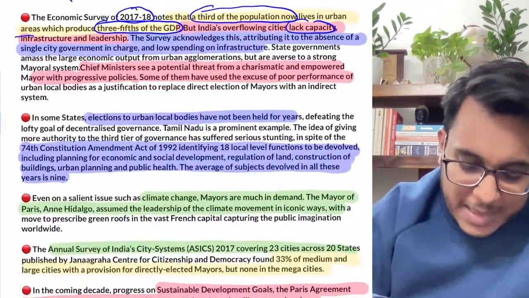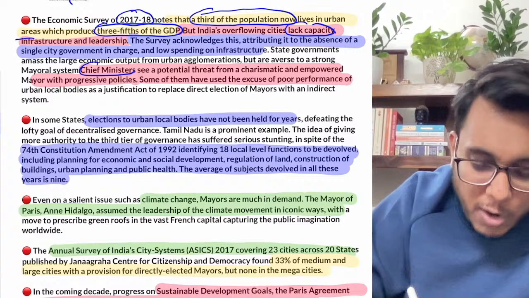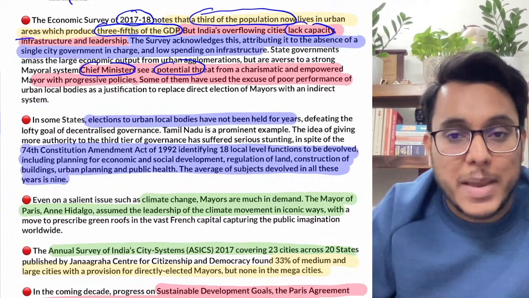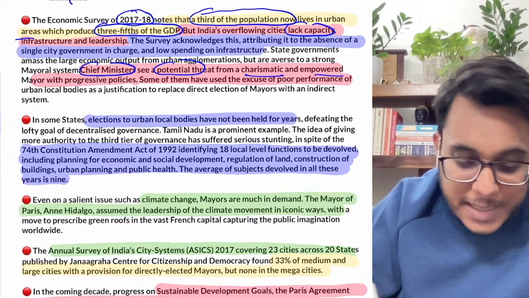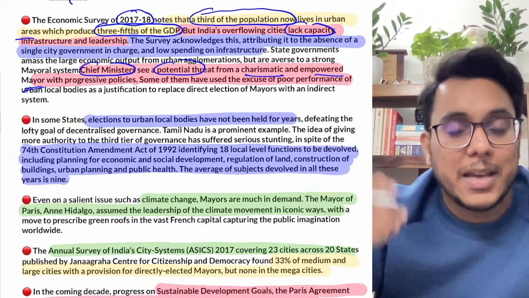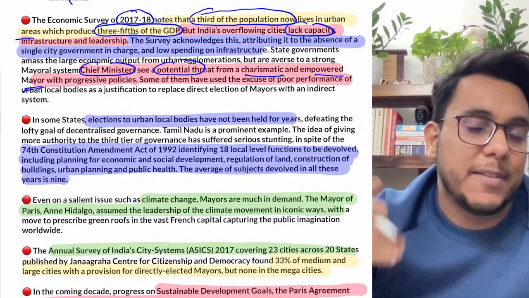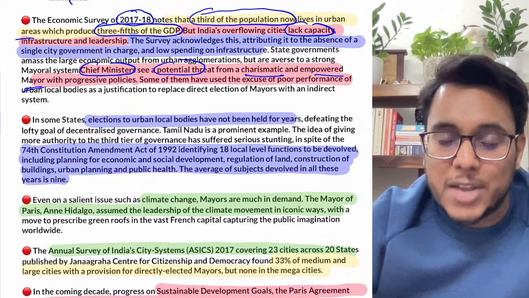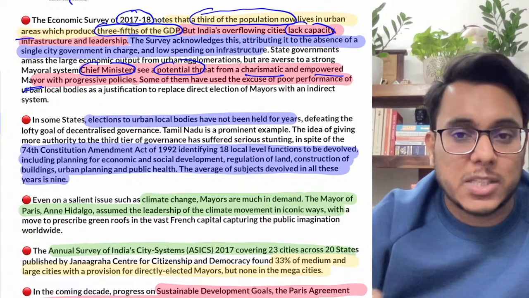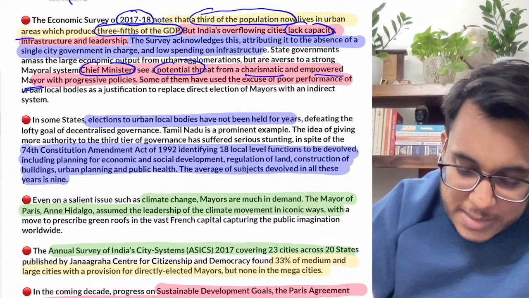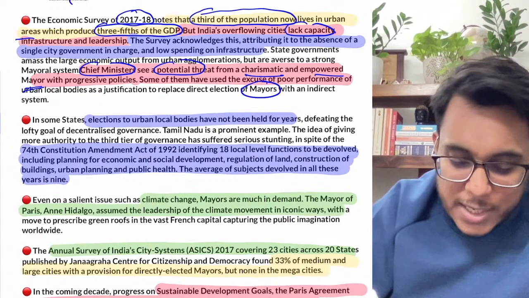It has been provided that the chief ministers often see the mayors as a potential threat, because these mayors can become charismatic leaders, empowered leaders. Let's say the mayor of a very big metropolitan city has improved the condition, everybody will be praising the mayor only, and the chief minister's charisma might go down. Therefore the mayors have not been encouraged in India.